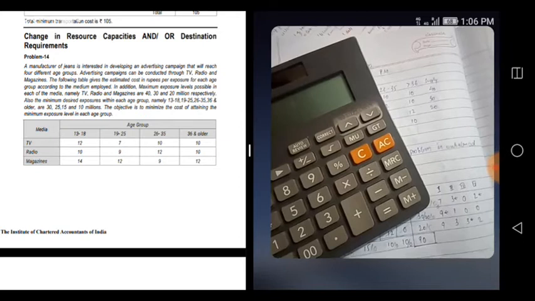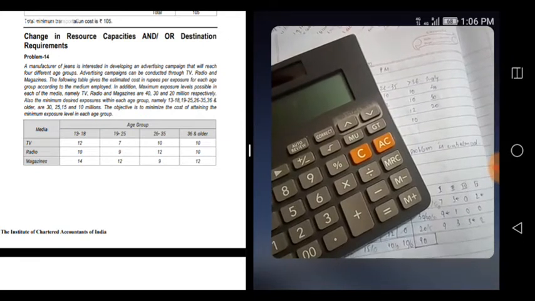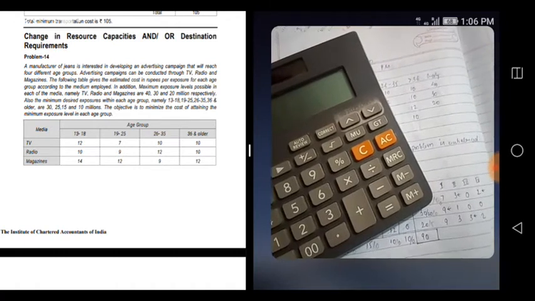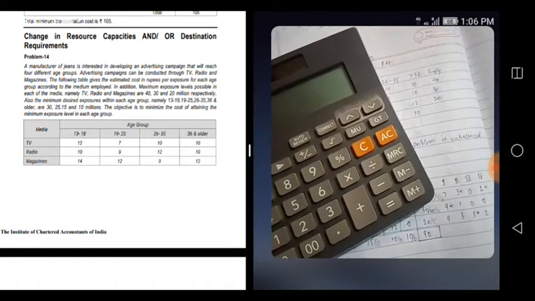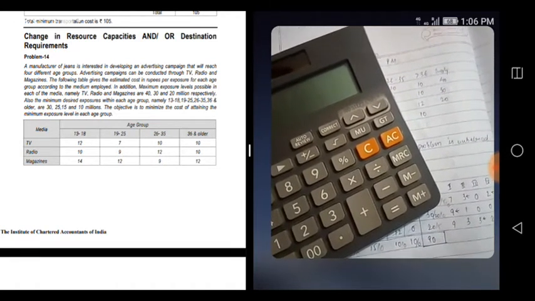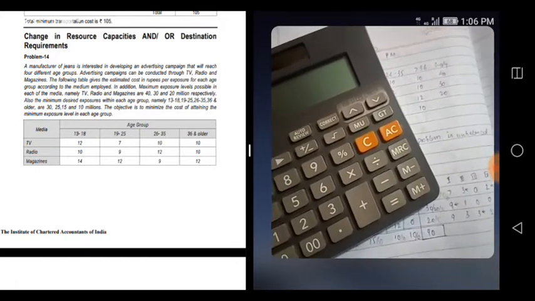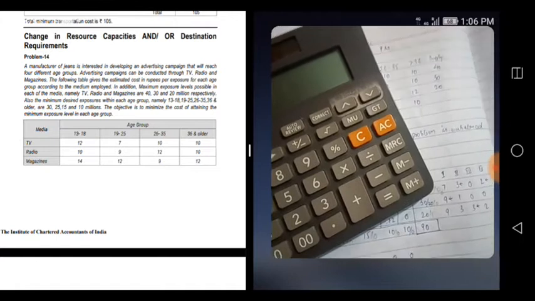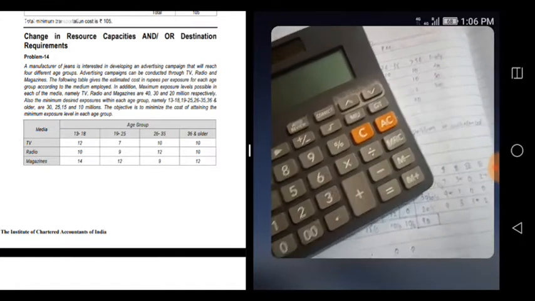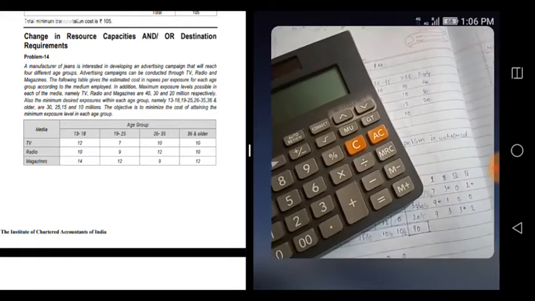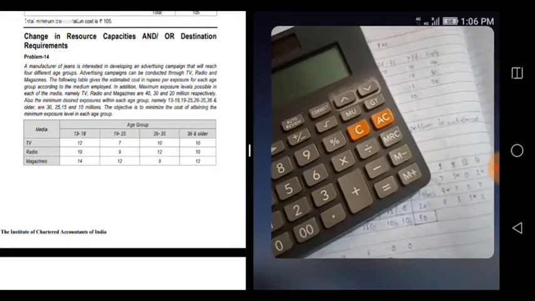Also the minimum desired exposures within each age group, namely this age group 13 to 18, 19 to 25, 26 to 35, 36 and older are 30, 25, 15 and 10 millions. The objective is to minimize the cost of attaining the minimum exposure level in each age group. Okay, so with this line one thing is clear, that it is a minimization problem.